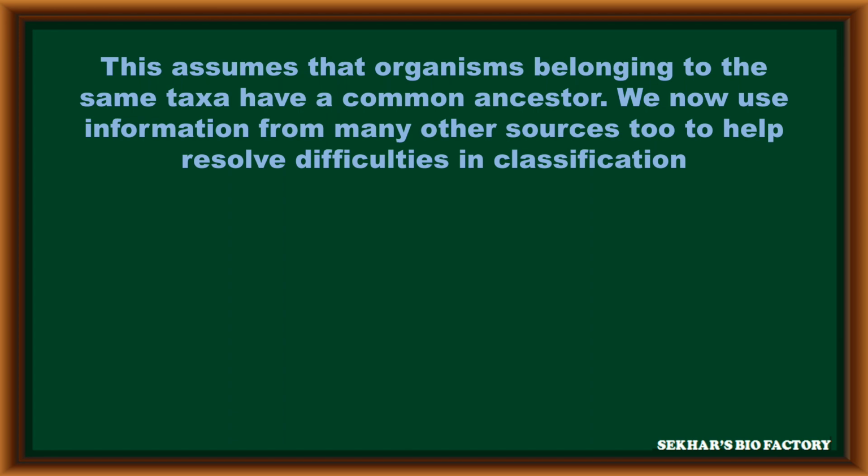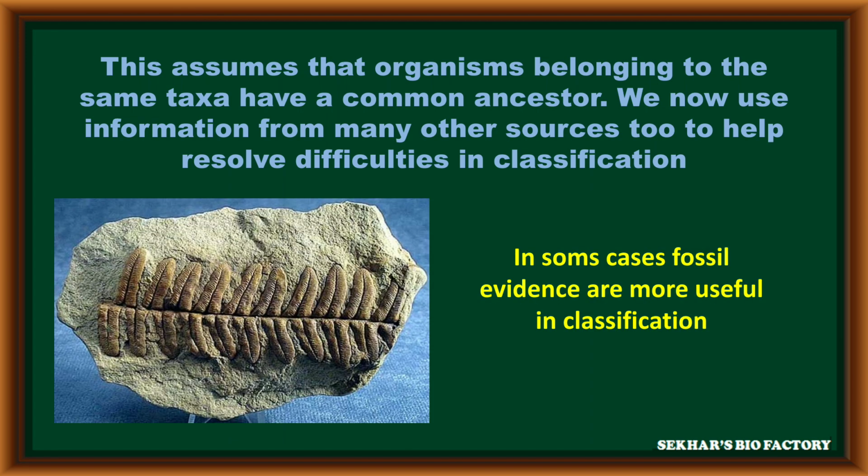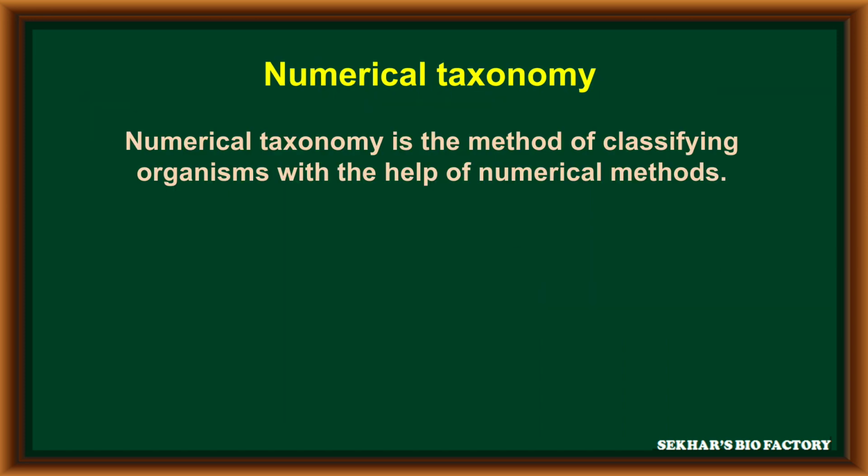That means if some plants have the same ancestor, at this time we get some difficulty in classification that can be solved with other sources. In some cases, fossil evidence is more useful in classification to solve such difficulties. But in some other cases, we approach the knowledge of other branches in taxonomy.